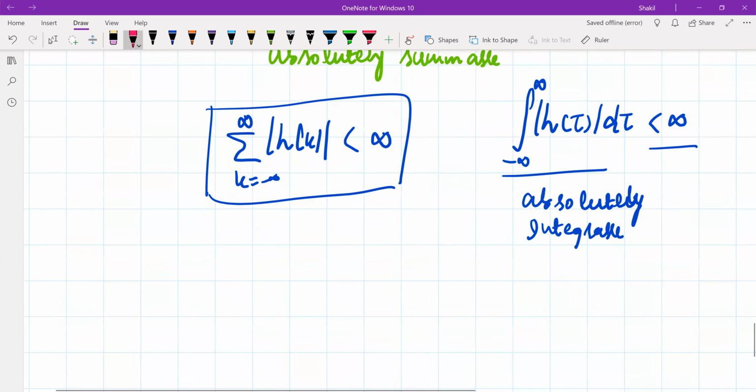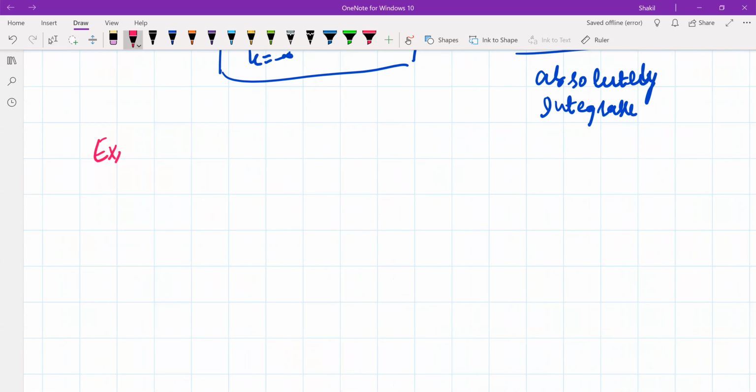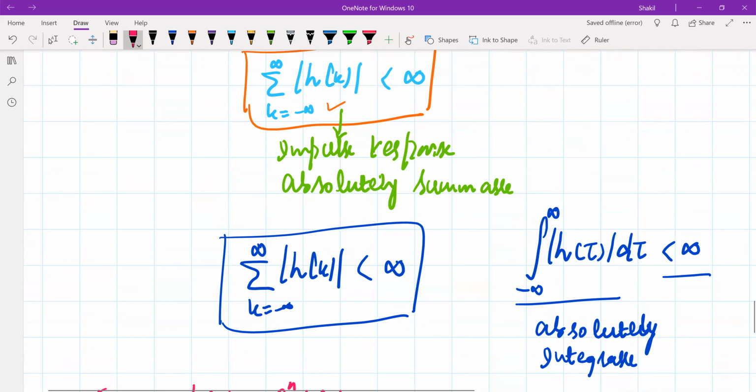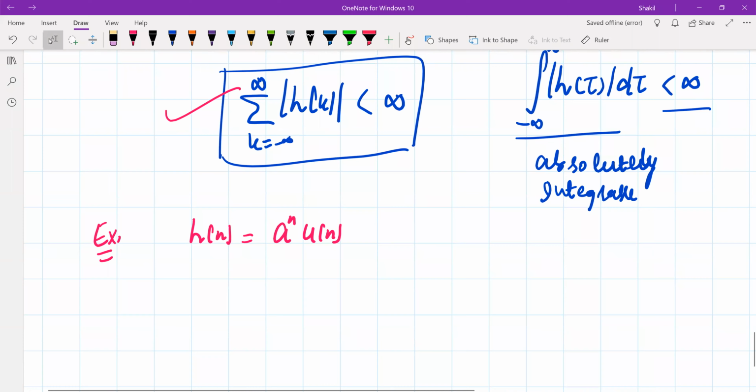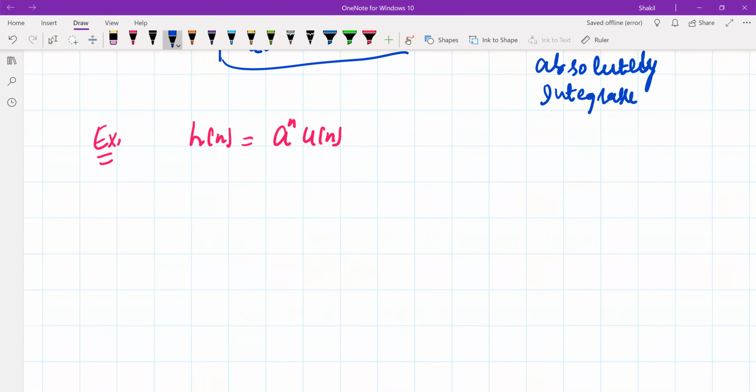Let's solve some examples so that we may get a better feel of what we mean by stability. Let's suppose the impulse response of the system is a raised power n u of n. Let's check whether this system is a stable system or not. So what's the criterion? If the impulse response is absolutely summable, then the system is stable. So let's use this condition. This will be the sum over k running from minus infinity to infinity of the magnitude of h of k. Let's call this sum s.